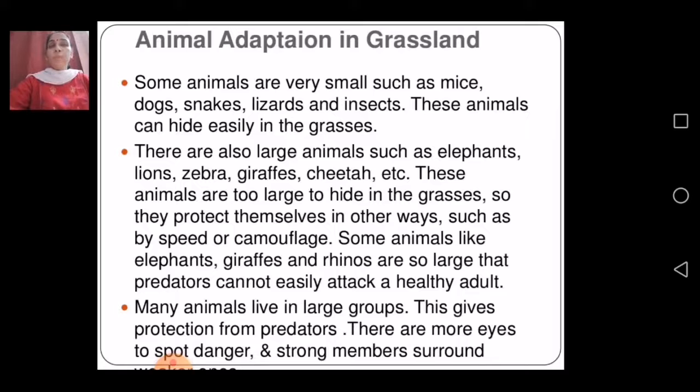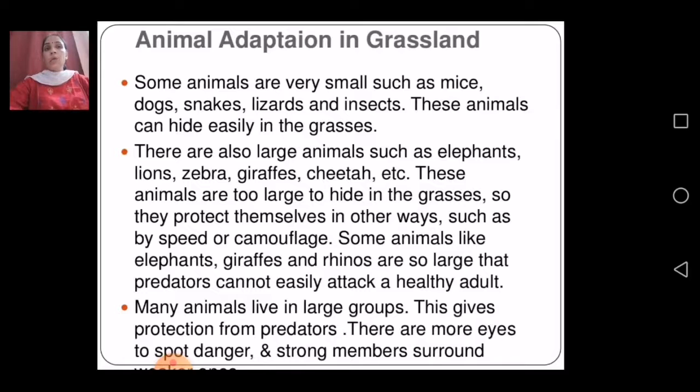So in grassland we find certain small animals and certain huge animals also. And what are the different adaptations they use to survive in grassland, that we are going to see. Animals like mice, snakes, lizards and insects can hide easily in the grasses.